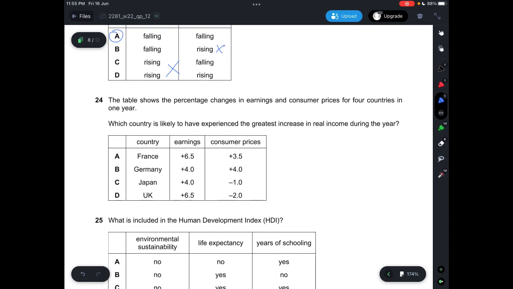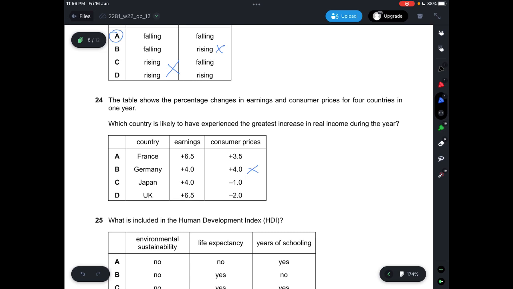Question 24, the table shows the percentage changes in earnings and consumer prices for 4 countries in 1 year. Which country is likely to have experienced the greatest increase in real income? A says France, there's a positive 6.5% increase in earnings and a positive 3.5% increase in consumer prices. Germany, you can see that it's 4.0 and consumer prices increased by 4.0, so basically no change. C says Japan, the earnings is positive 4.0, consumer prices is negative 1.